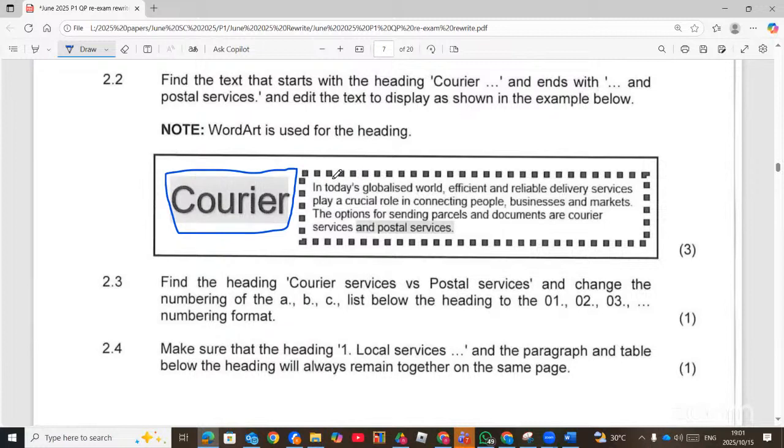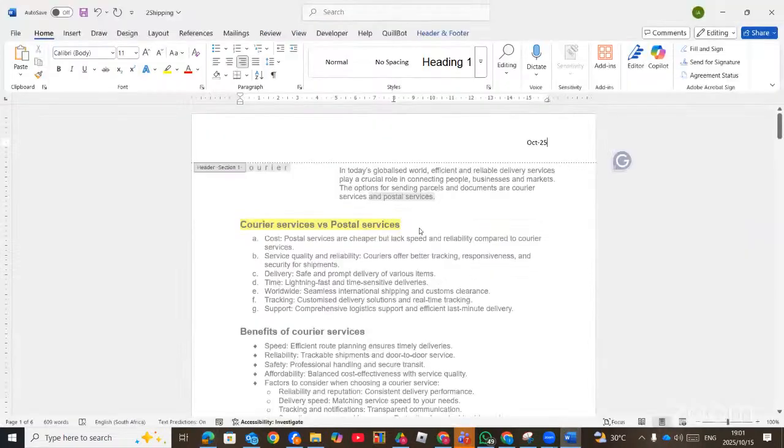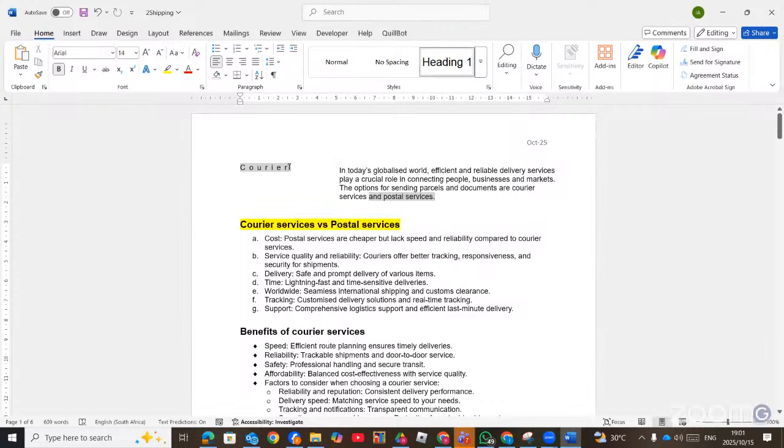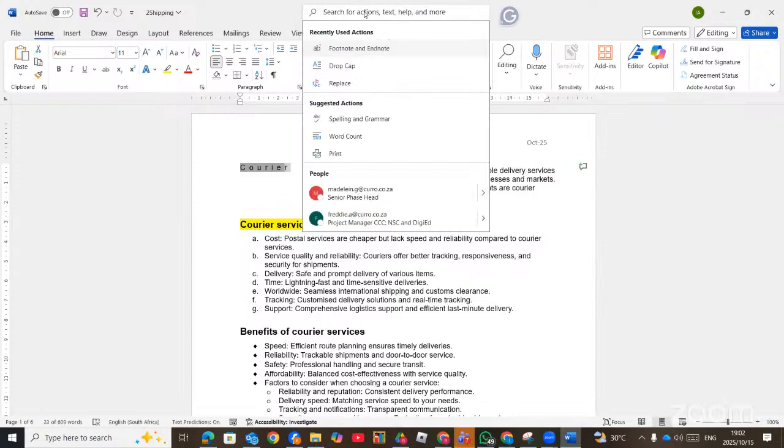And then you can also see that there's a border around this text, and the border is dashes around the text. So you have to apply that border. So here it is. This one is given to us, but it's not word art, so we have to convert this one to word art. You only select it, and then you turn it into word art. You can go to search and type word art.